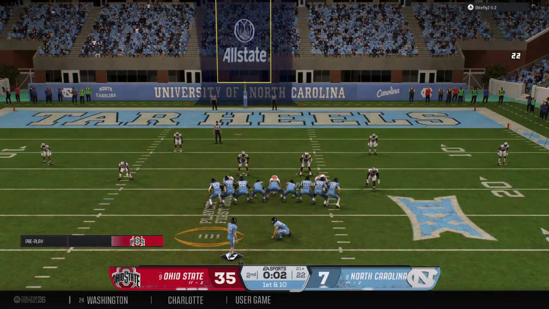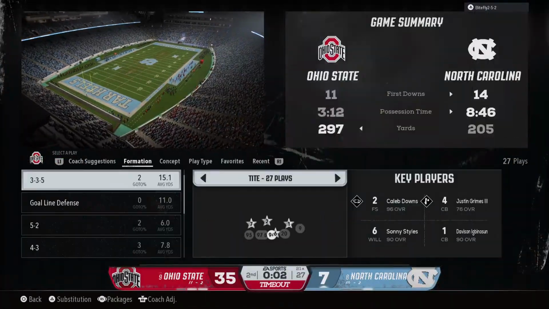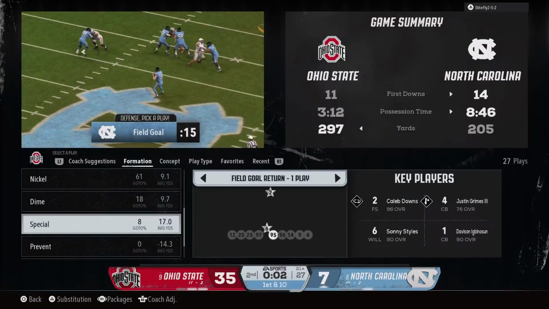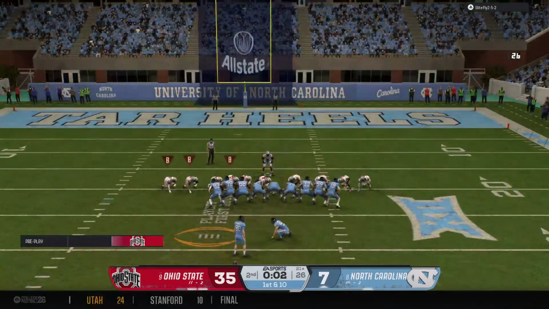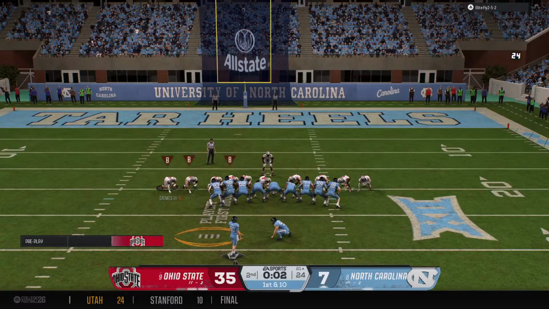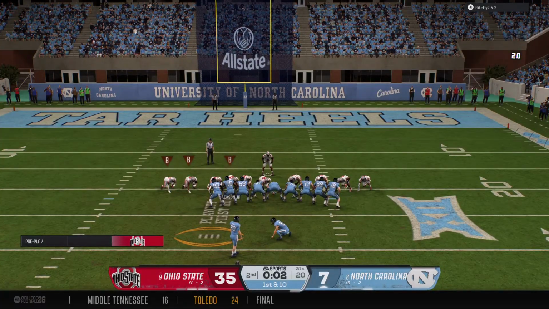So with only a few seconds left in the half, the field goal unit comes out of the field. Timeout is called by the defense. That's their first of the half. The distance will be from 38 yards out.